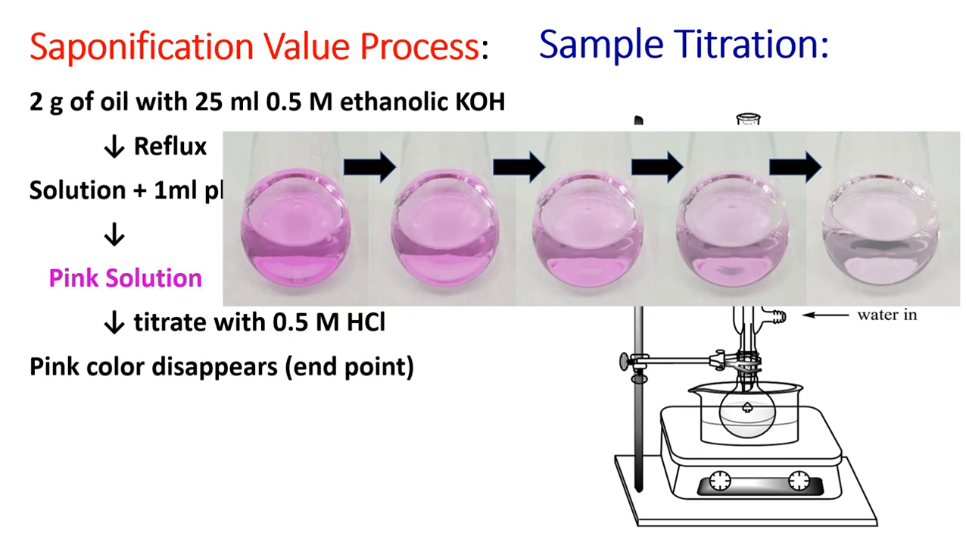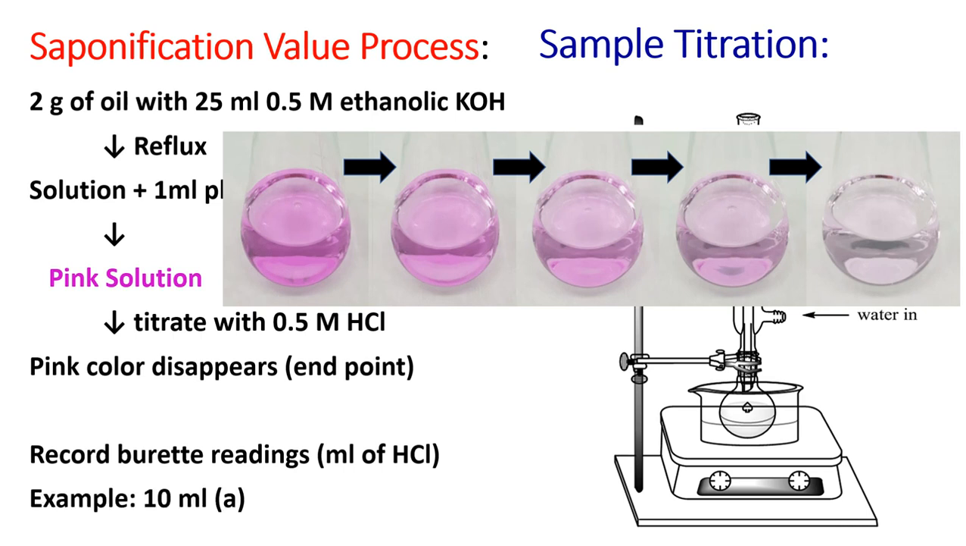The point, or the ml, at which the color completely disappears is known as the end point. Until you get a clear colorless solution, you should keep on titrating. Now record the burette reading, that is the ml of HCl used from the burette, and note it down. Suppose we take an example: our burette reading in this case is 10 ml.